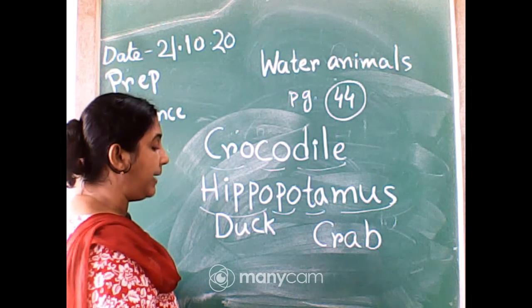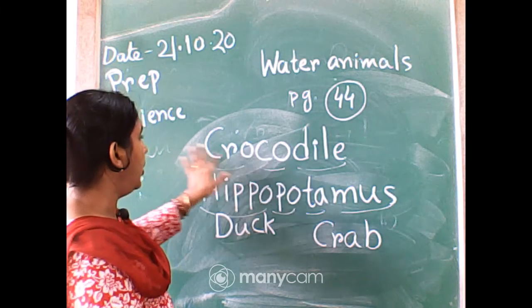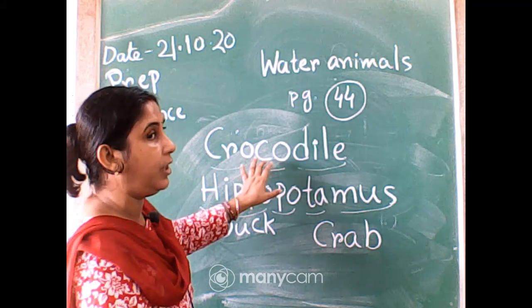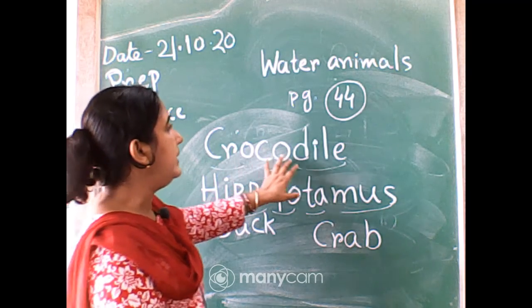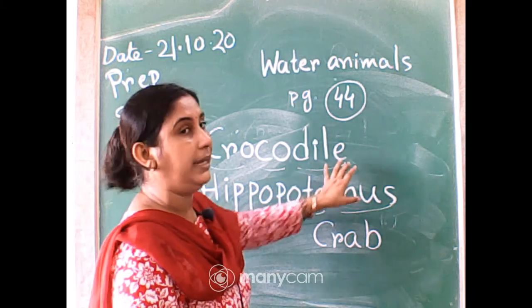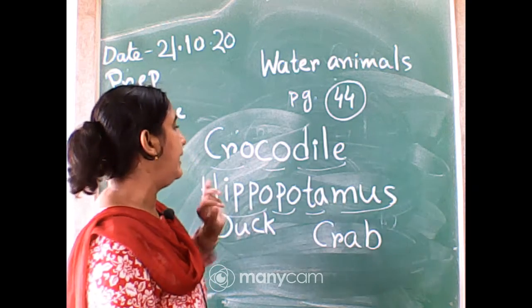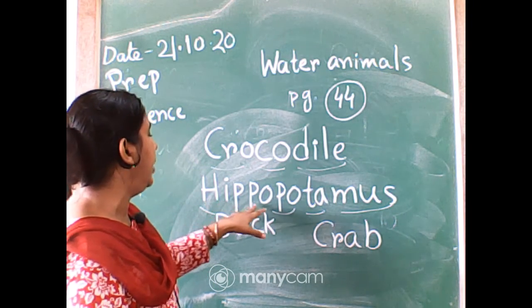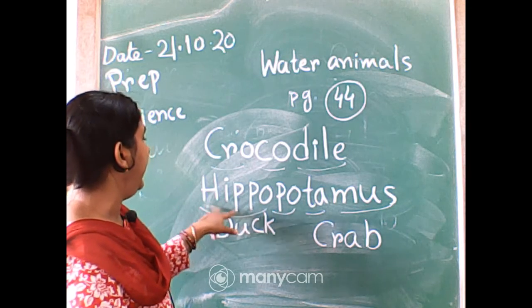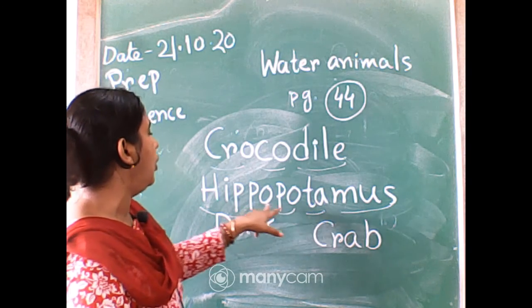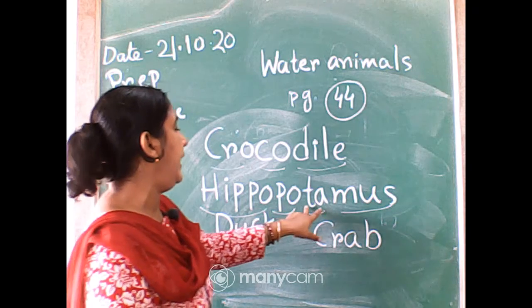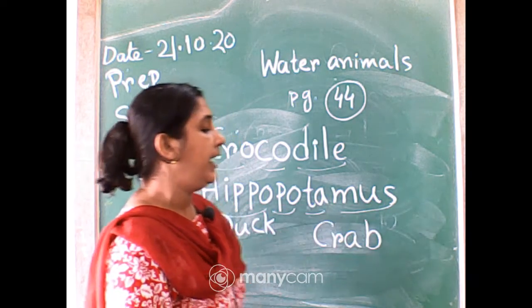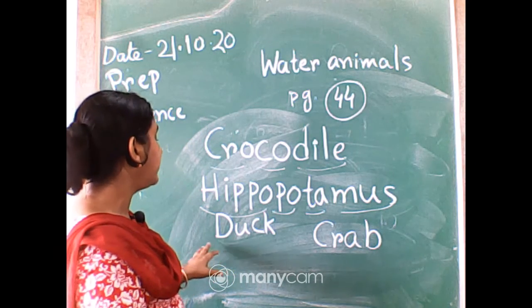Now again. Crocodile: C, R, O, C, O, D, I, L, E. Thereafter hippo: H, I, P, P, O, P, O, T, A, M, U, S. Hippopotamus.